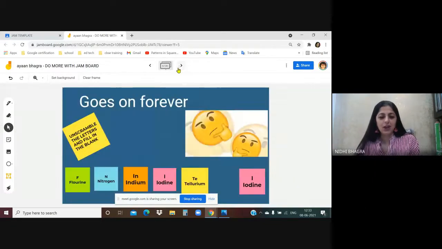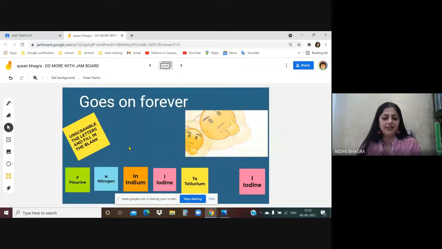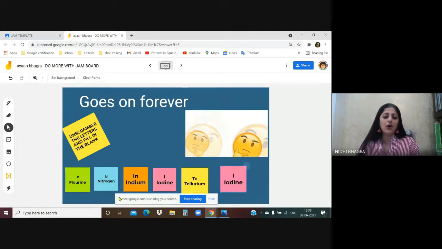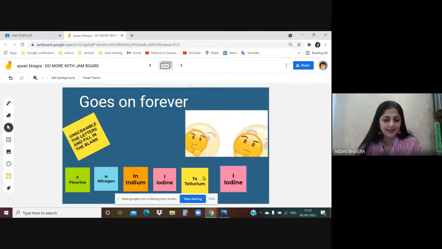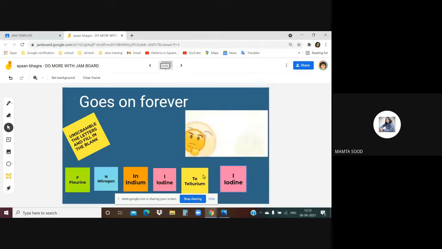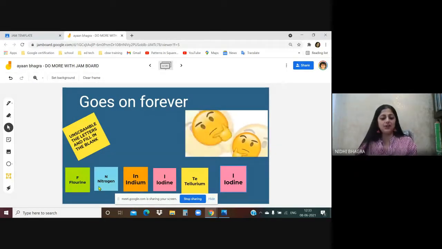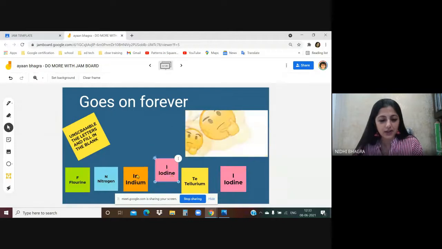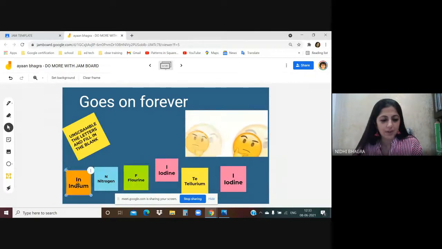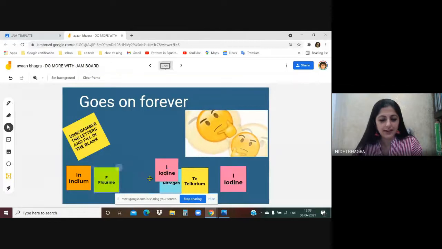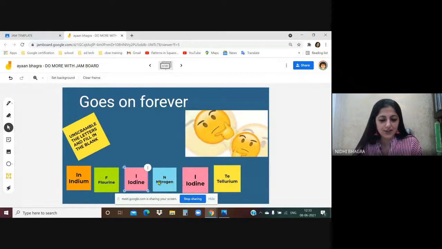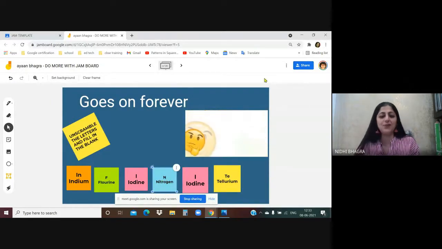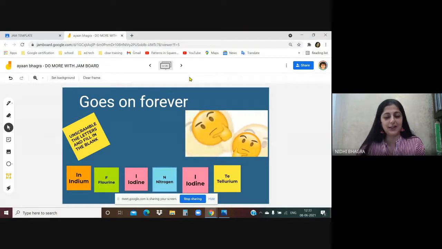This one also. What goes on forever? Unscramble. What goes on forever? Write in the chat box. Infinity. Yes, infinite. Absolutely correct. It's infinite. So the student will just drag and drop, and here the chemical symbols are also written. So that's how I could think of applying chemistry into it, because organic and inorganic chemistry is just beyond.